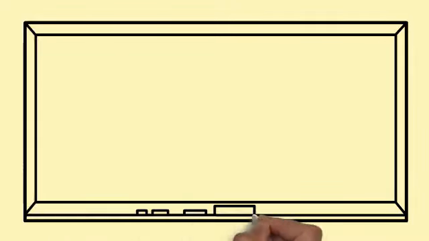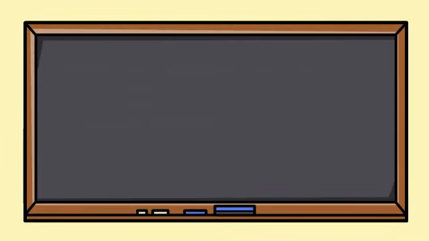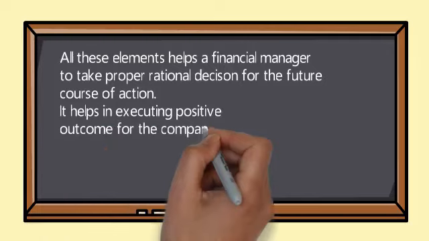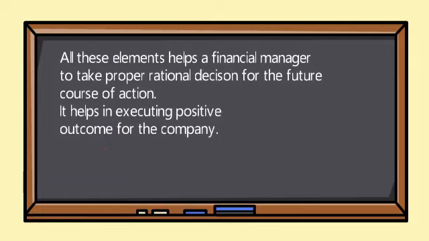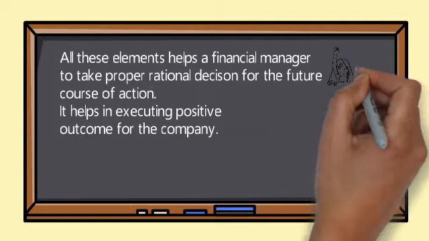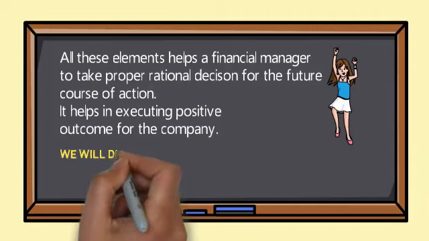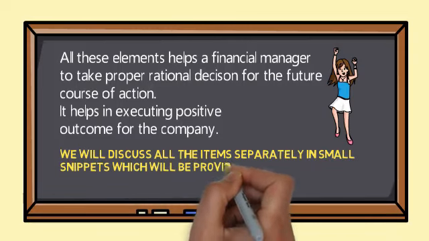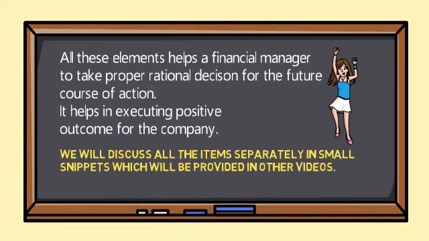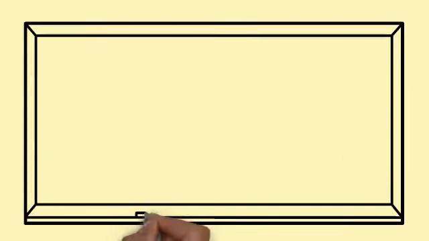So here we see that both the income statement and the balance sheet serve as a data source for analyzing all the financial plans for the benefit of the company. All these elements help a financial manager to take proper, rational decisions for the future course of action. It helps in executing positive outcomes for the company. We will discuss all these items separately in small snippets, which will be provided in the subsequent videos.